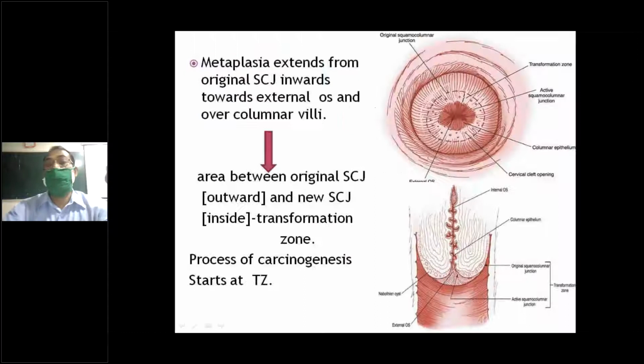Beneath the superficial layer there are intermediate cells, or reserve cells, or premature cells. Beneath this epithelium, the reserve cell is there. Normally, metaplasia occurs when the reserve cell transforms into squamous epithelium.